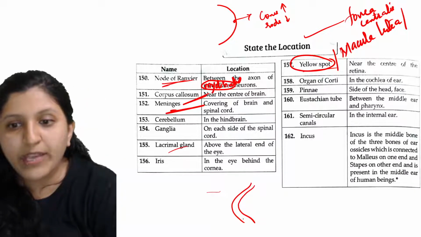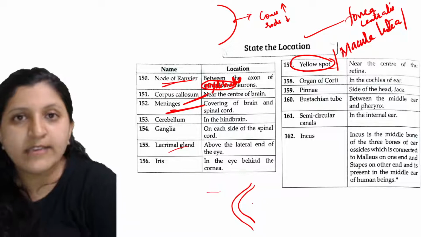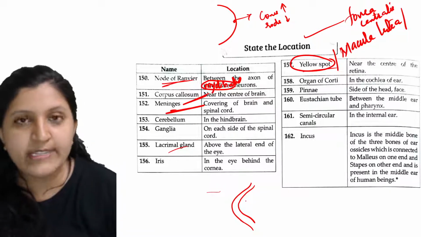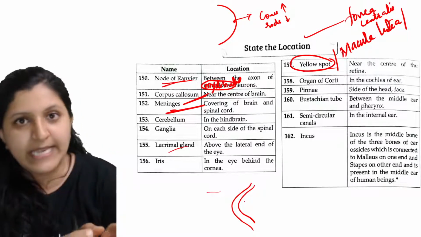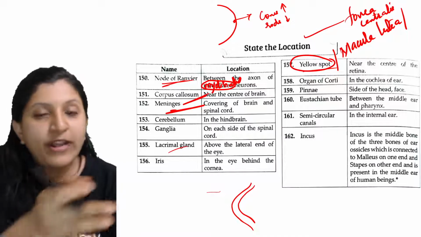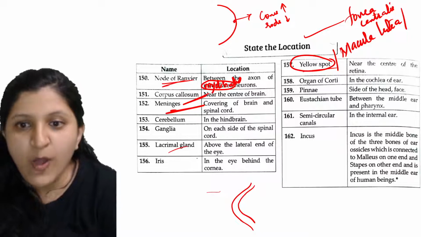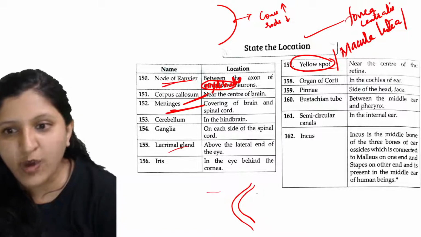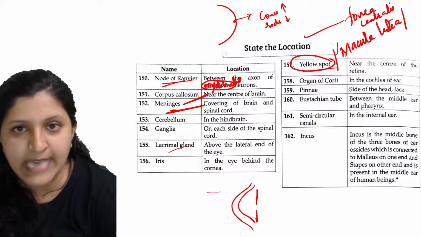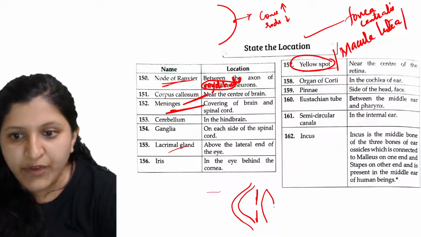Okay, so when you are writing about the iris, you can just say that it is an extension of the choroid itself. From the extension of the choroid the ciliary body is formed, and the ciliary body is further extended to form the iris. You can also write that it is in the eye behind the cornea, because here you find the iris, this part is the pupil, and here you can find the lens.